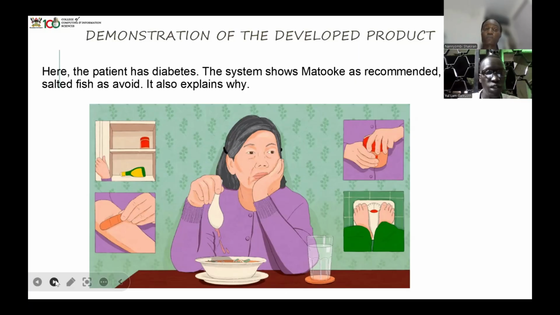As you can see from the beginning, they have the wardrobe or wherever they keep their stuff. Maybe they keep the medicines there, all kinds of food. You can see they are putting the plaster on the hands, and the woman is eating. So this one is a demonstration of the developed product.